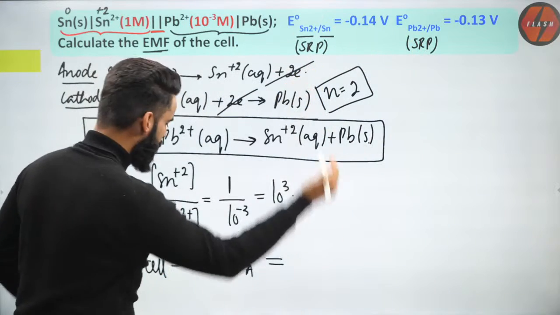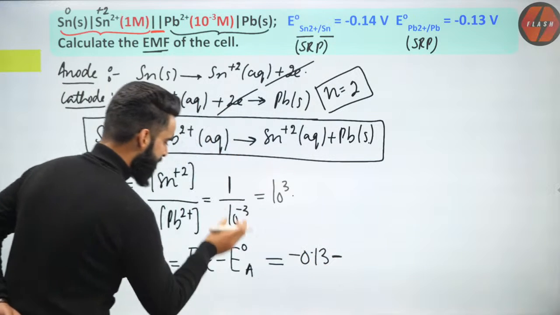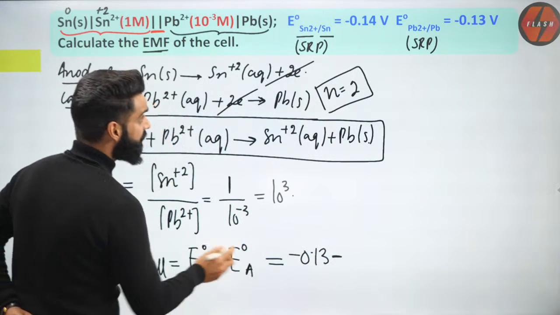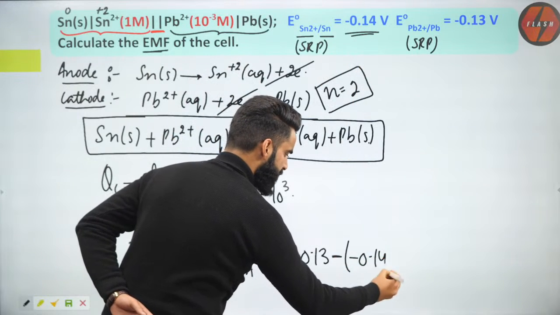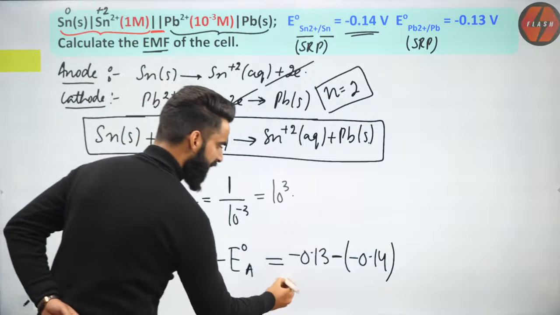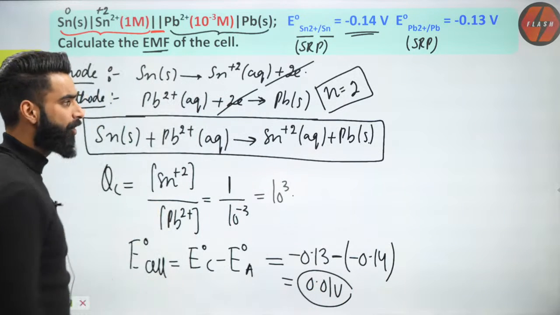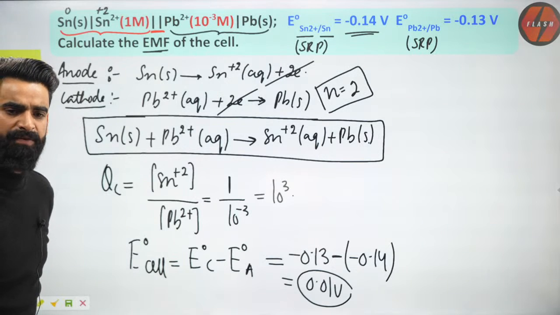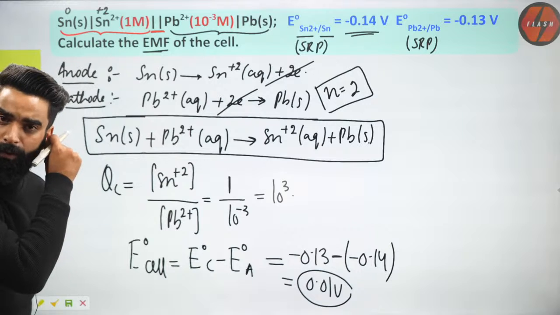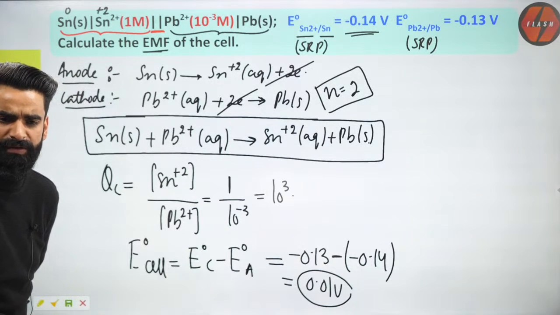Definitely it is minus 0.13. Minus E naught of anode, the standard reduction potential of anode, which is minus 0.14. So the value will be 0.01 volts. That is E naught cell, the standard EMF of the cell. Now I'll simply use the Nernst equation to calculate the E cell, which is what we are supposed to calculate.